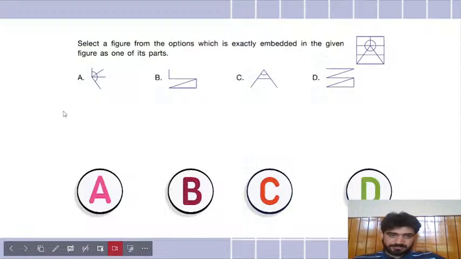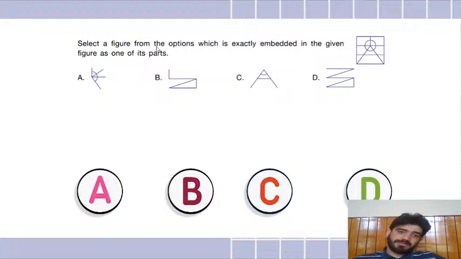Okay. The embedded question. Select a figure from the options which is exactly embedded in the figure as one of its parts. Tell me, guys. Now, embedded, as you know, means which exactly fits. Okay, Lavanya said circle, now to the earlier question. Well done. Now, which of the following figures exactly fits in this figure or gets exactly embedded?